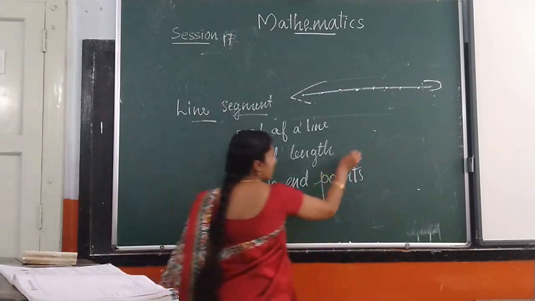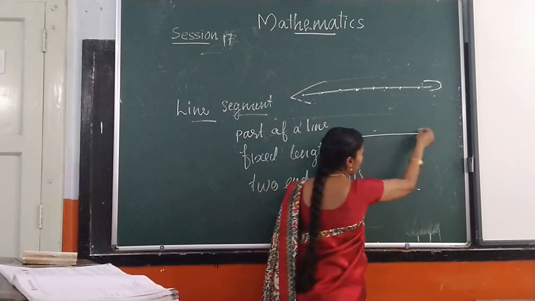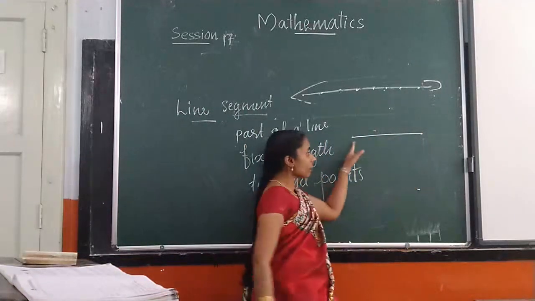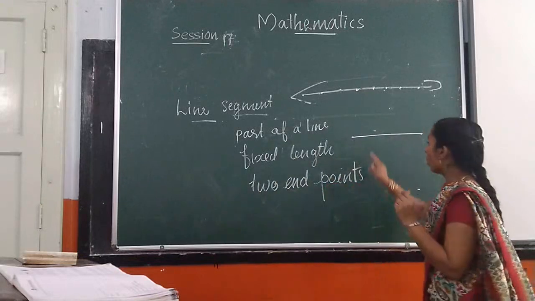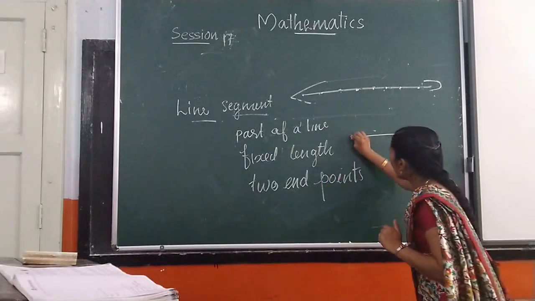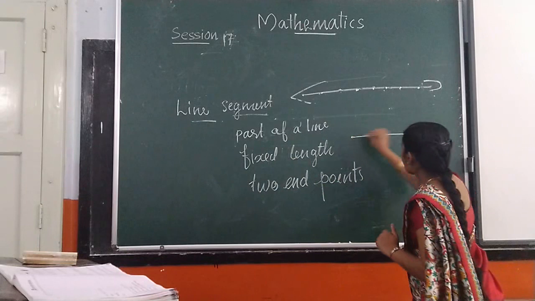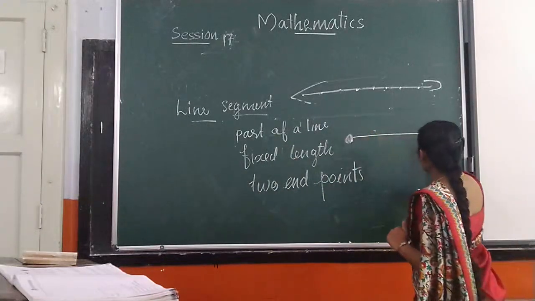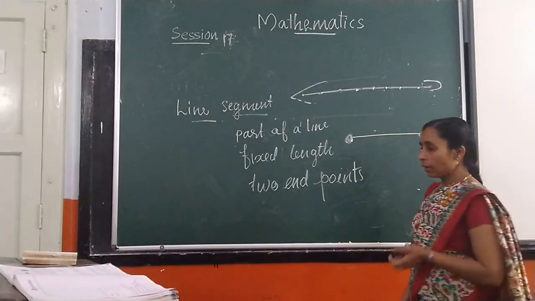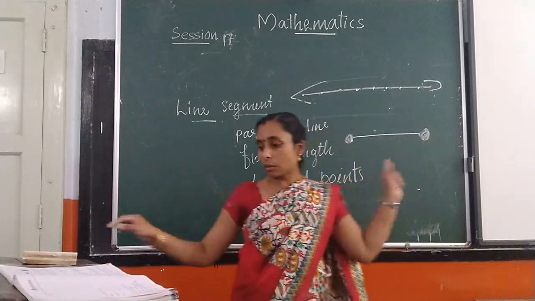Here, a line segment. I am going to draw a line segment. A line segment must have 2 end points, and don't draw it like this. It is wrong. If you draw it this way, it is wrong. Okay. Last year, many of the students have drawn it this way.